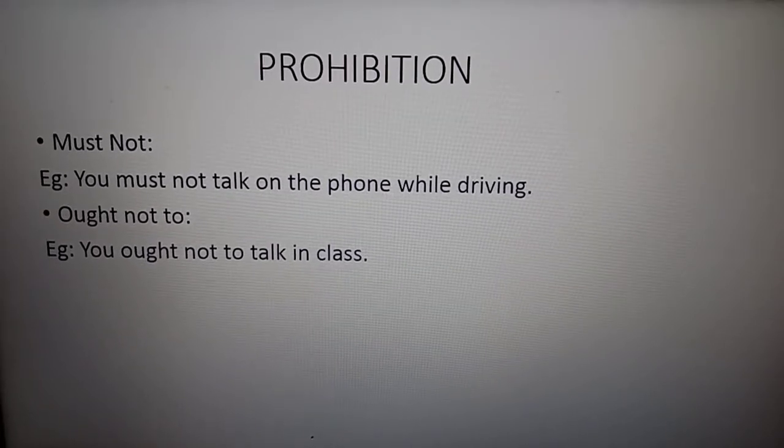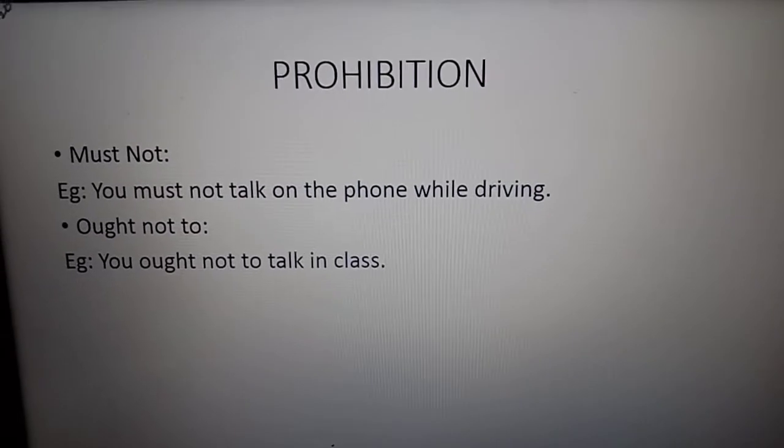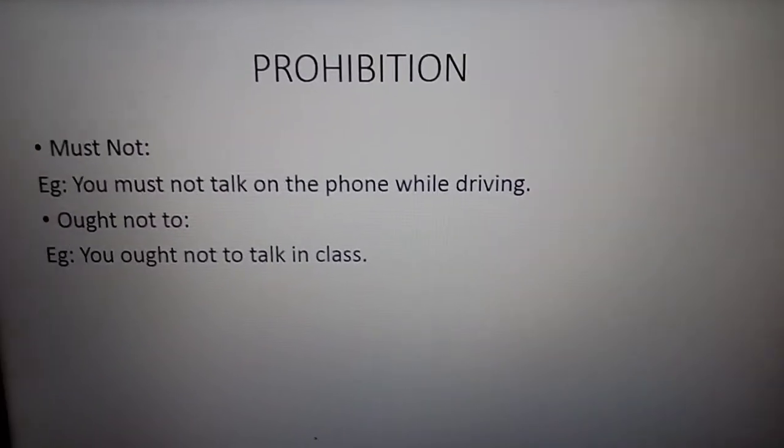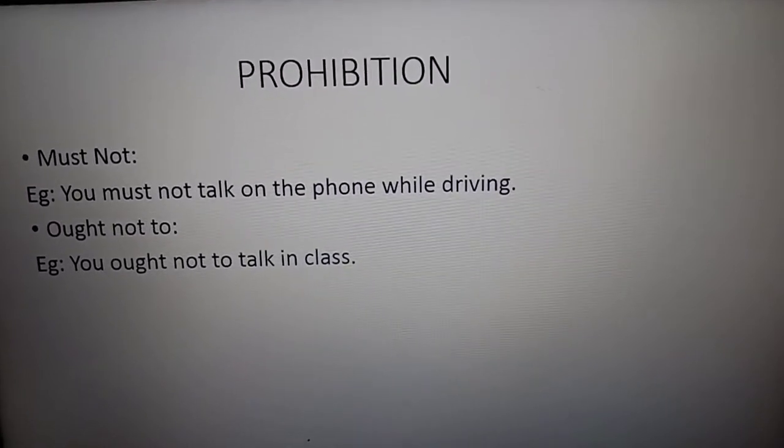And the modal auxiliaries are must not, ought not to. Here must is the modal auxiliary. When we say prohibition, we always say not, because it is something which is not supposed to be done.